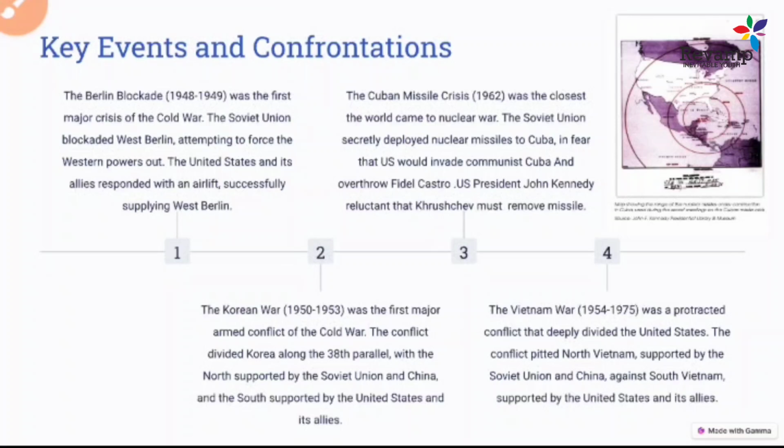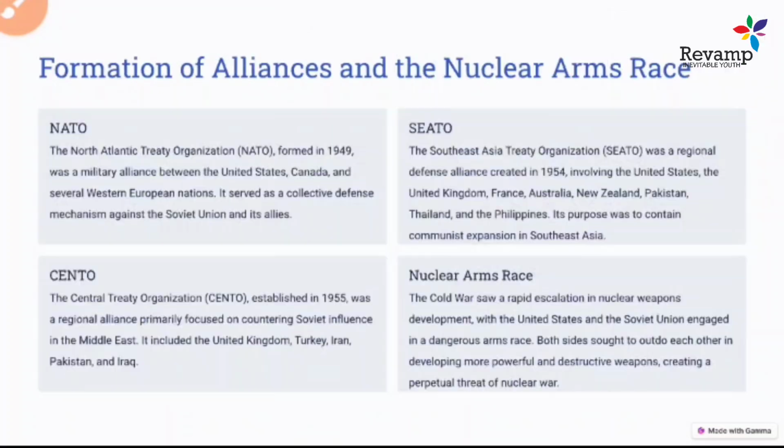And one thing you need to remember is that Fidel Castro was a ruler in Cuba, and he had a socialist ideology. A question may be asked: Fidel Castro ruled which country? So these are the major, or we can say key, episodes that shaped the politics of the Cold War, or the political games of the Cold War. Now let's come to the next slide.